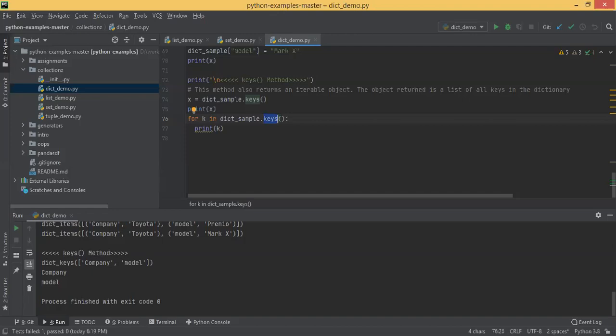Just find out which is the first number repeated in that particular list. I'm just giving you a problem statement.